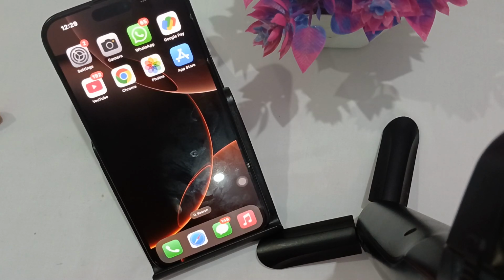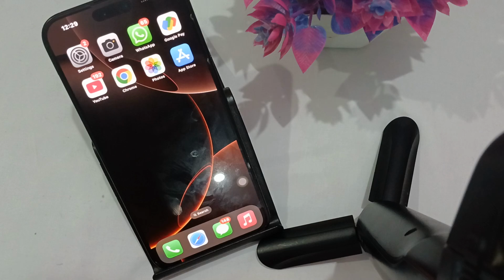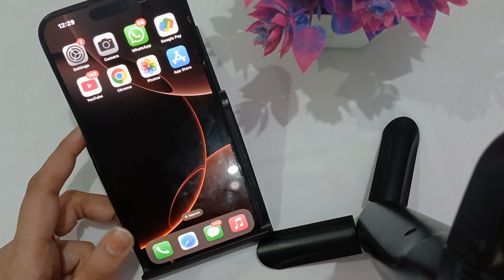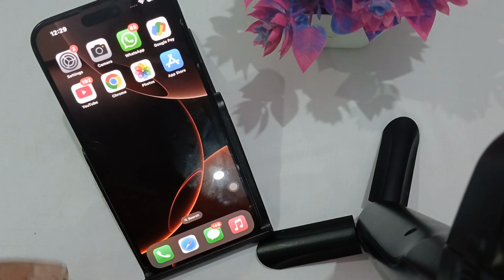So guys, in this video we will see the issue of speaker problem in iPhone 16 and 16 Pro Max. If you are facing the issue that your iPhone 16 and iPhone 16 Pro Max speaker is not producing any sound and is completely blank, here are a few fixes that you can try.